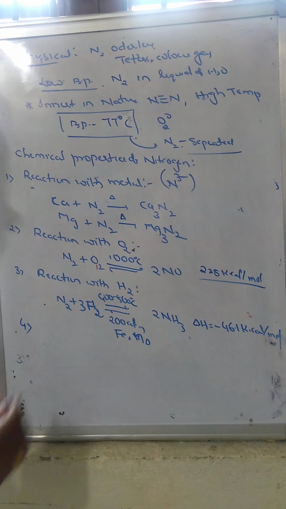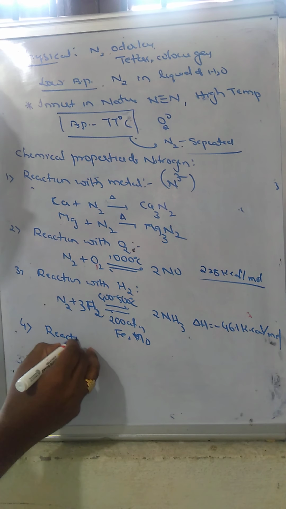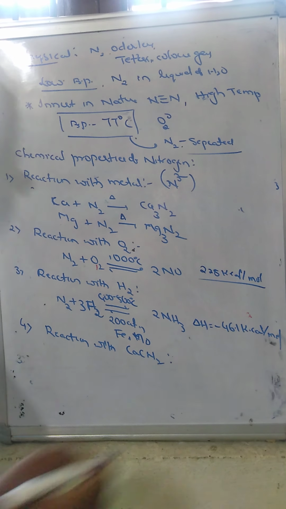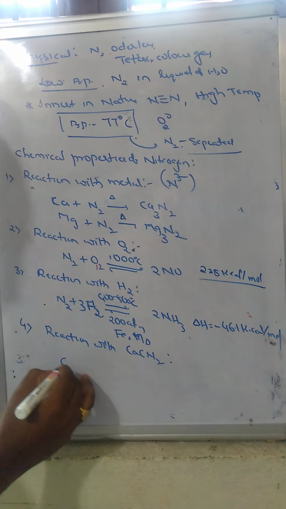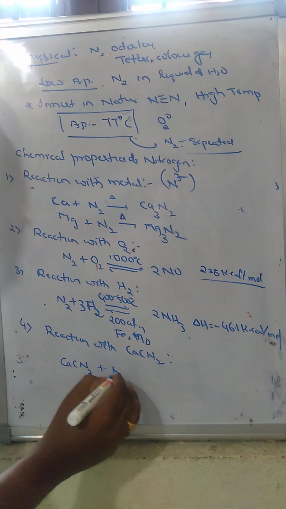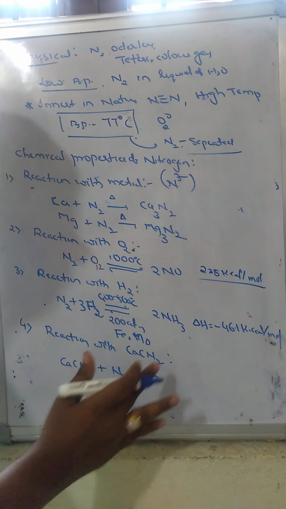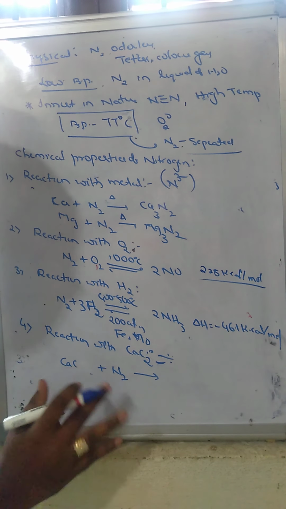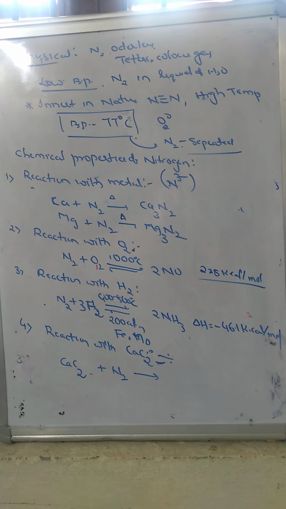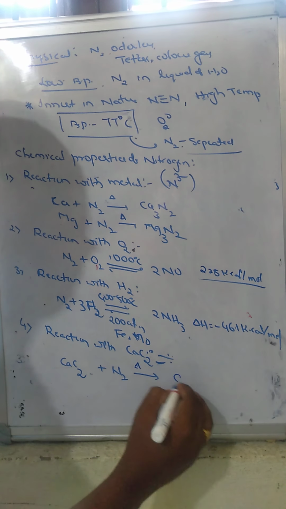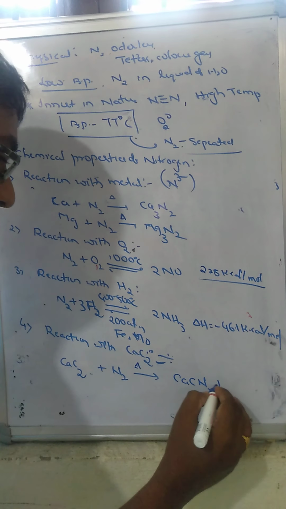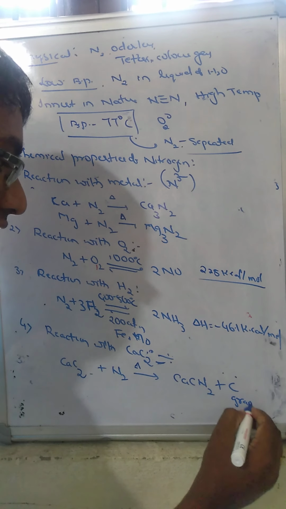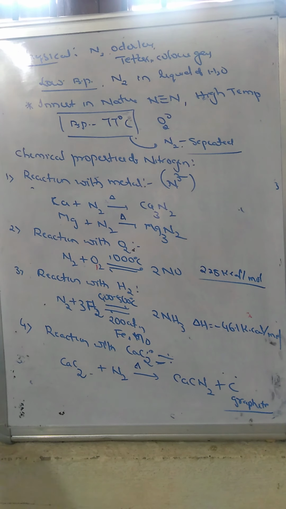Now fourth one, reaction with calcium carbide. Sorry, not calcium cyanide, calcium carbide. When calcium carbide is passed over nitrogen gas on heating, it is converted into calcium cyanamide and carbon powder, which we call graphite.